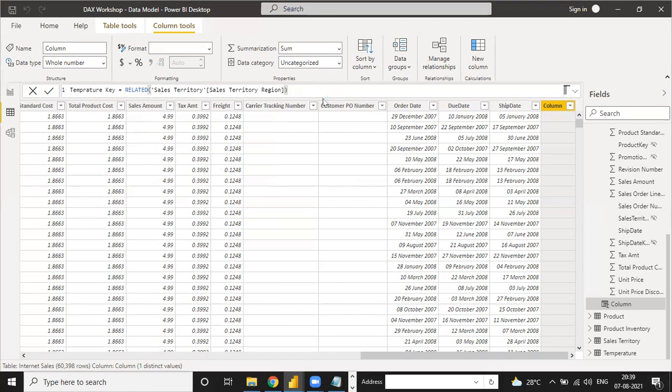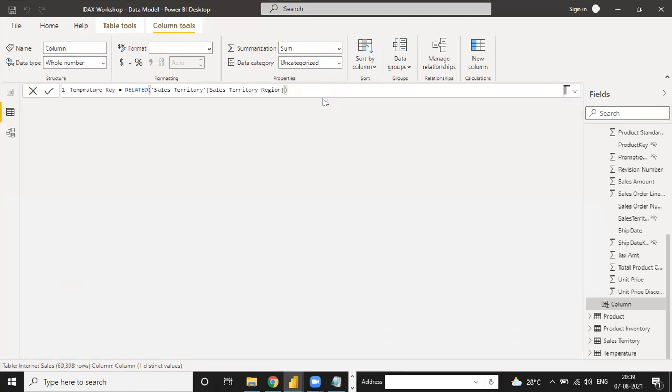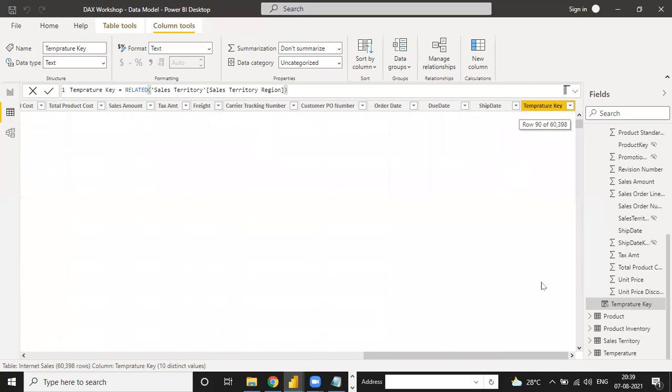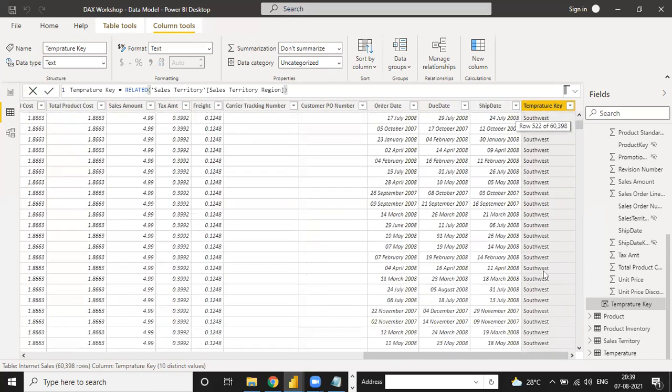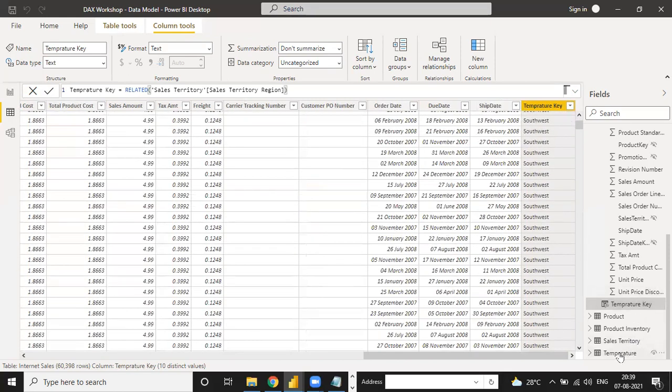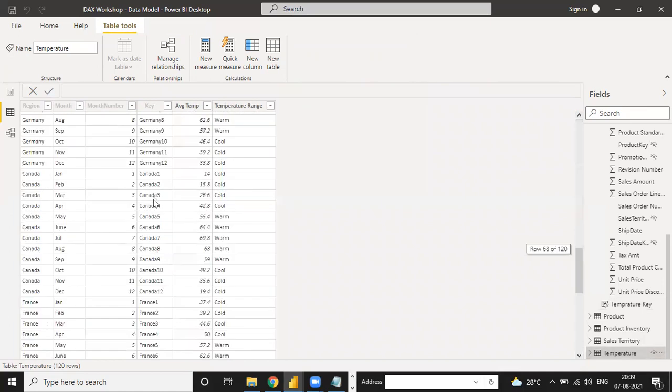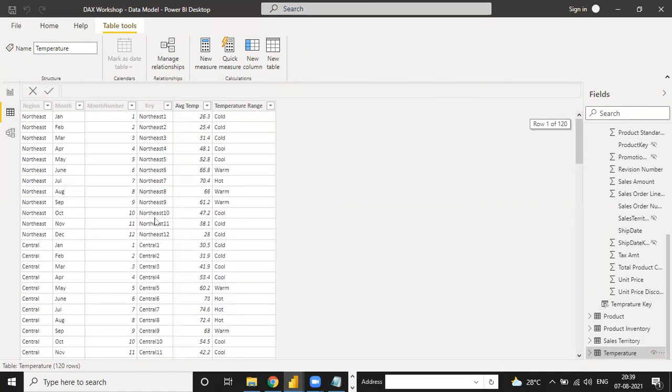Let me tell you the result. See, it gives you southwest, southwest, southwest, all the regions. It means when you move into the temperature key, the key is given as northwest 1, northwest 2, central, southwest, all the keys are given.